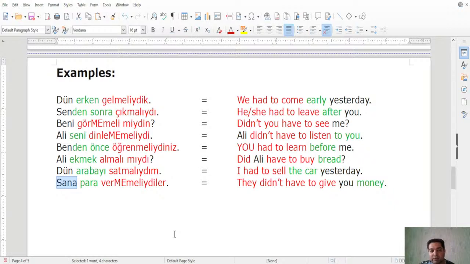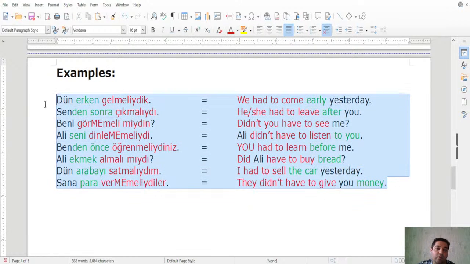So that's basically how we transform. Okay, vermeliydiler here is the last example. They vermeliydiler, right? They didn't have to give you money. So this is basically the past of the necessitative mood.